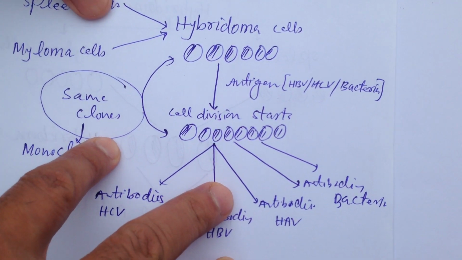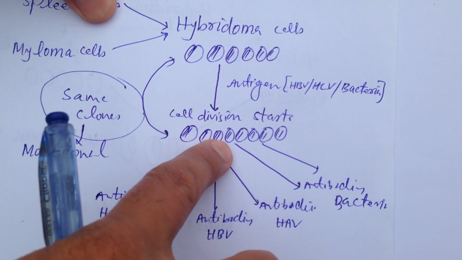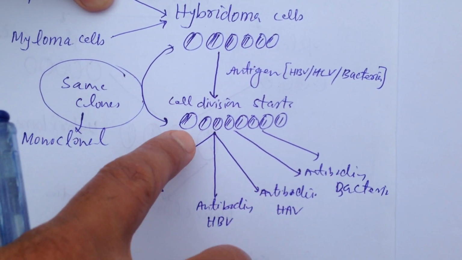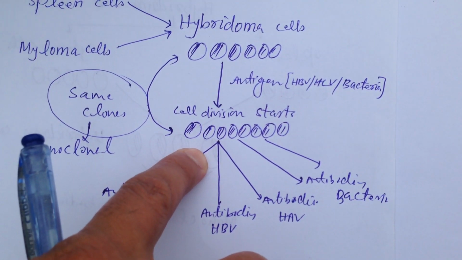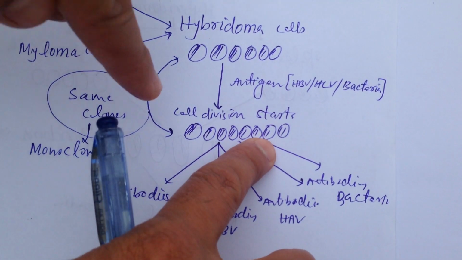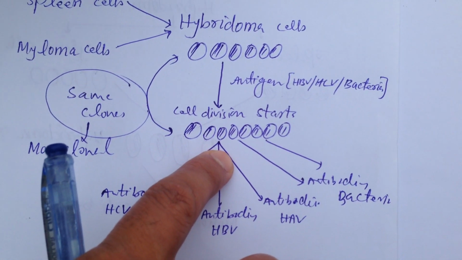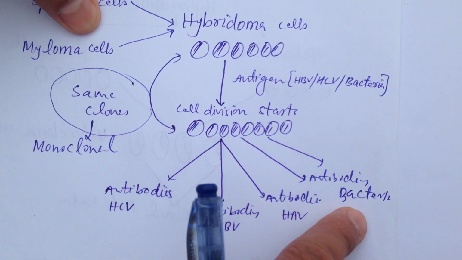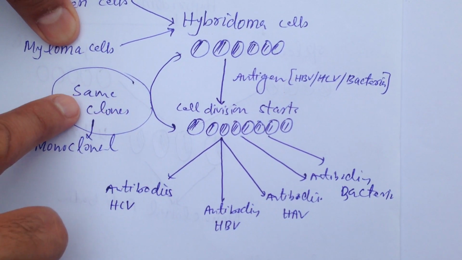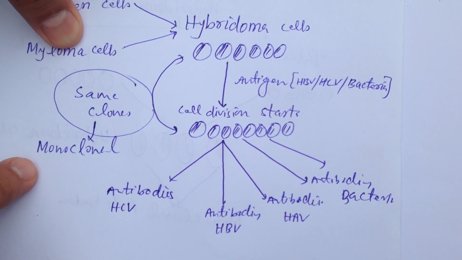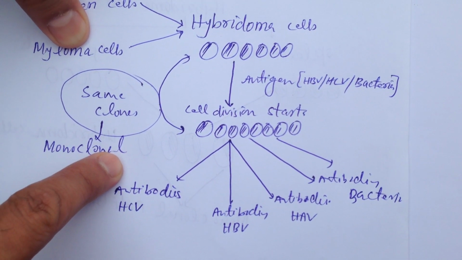But here we emphasize that the copies, the cells which are the clones, will be the same. Monoclones, mono meaning one type of cells, will be there, but these cells have the capability to produce a variety of antibodies. So because of this property, the formation of the same clones, the term monoclonal is used.